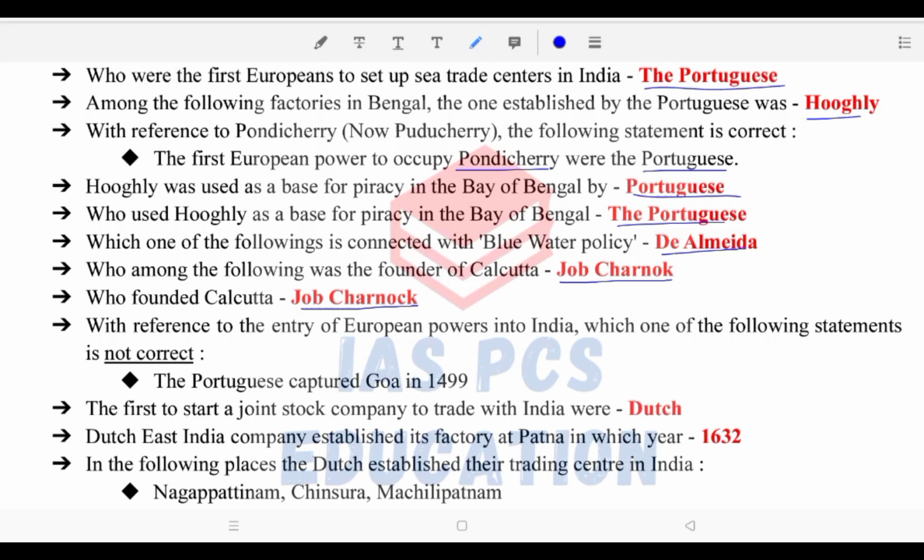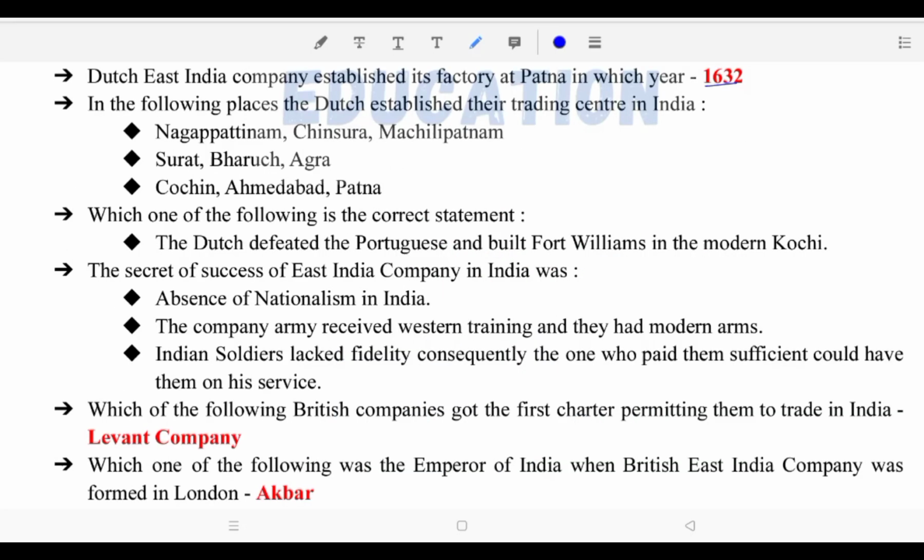With reference to the entry of European powers into India, which one of the following statements is not correct? The Portuguese captured Goa in 1499. ये wrong है friends. The Portuguese captured Goa in 1510. The first to start a joint stock company to trade with India were Dutch. Dutch East India Company established its factory at Patna in which year? 1632.